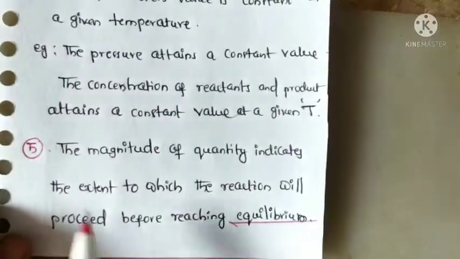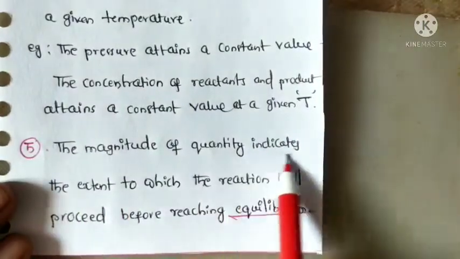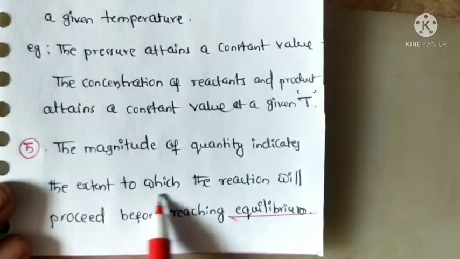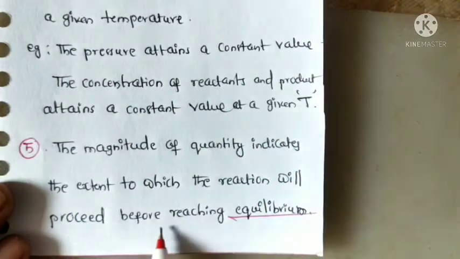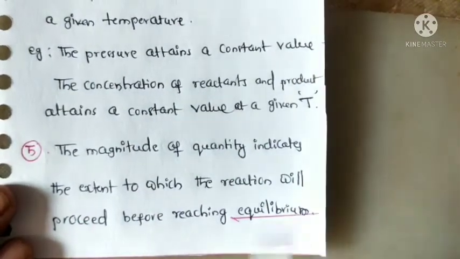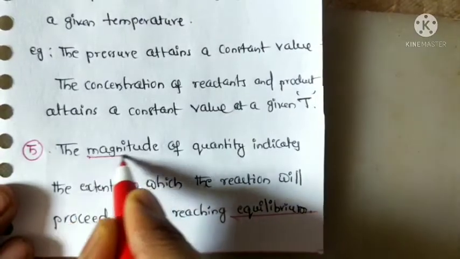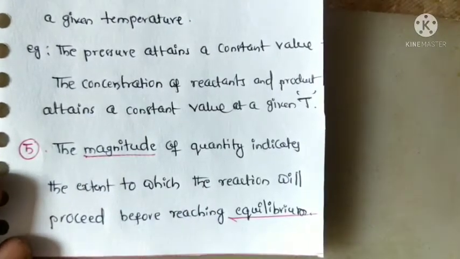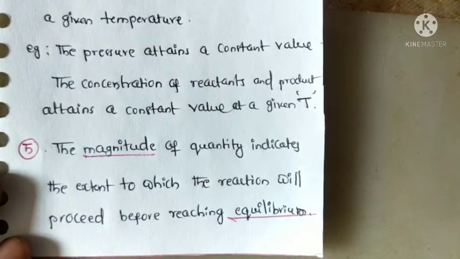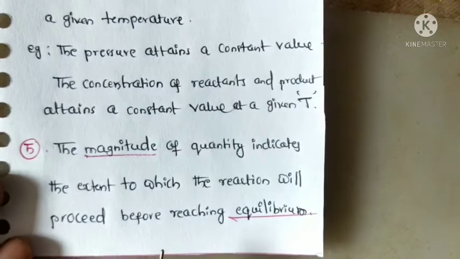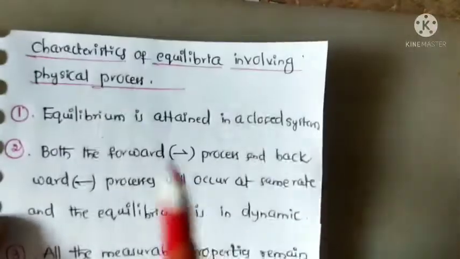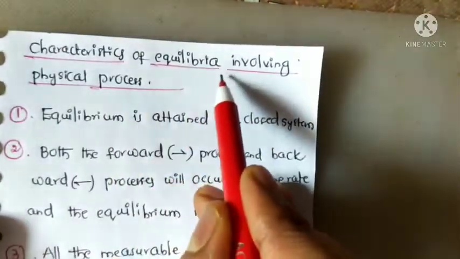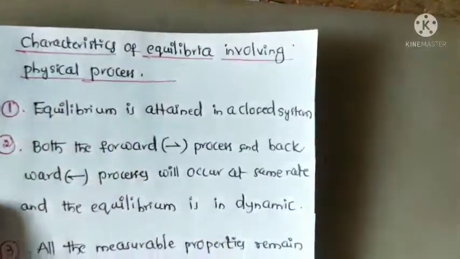And the last one is that the magnitude of a quantity indicates the extent to which the reaction will proceed before reaching equilibrium. Here the magnitude means the value of the quantity indicates the extent to which the reaction will proceed before reaching equilibrium. So these are the characteristics of equilibria involving physical processes.